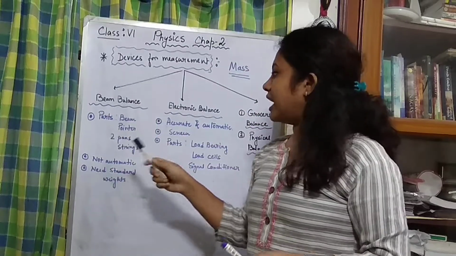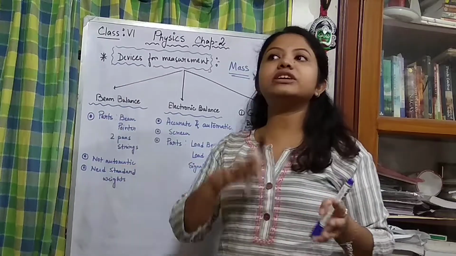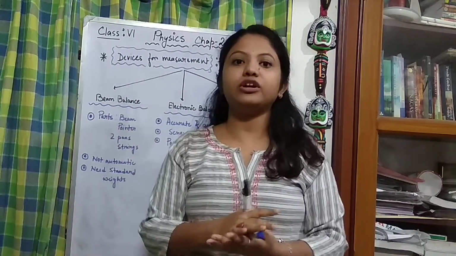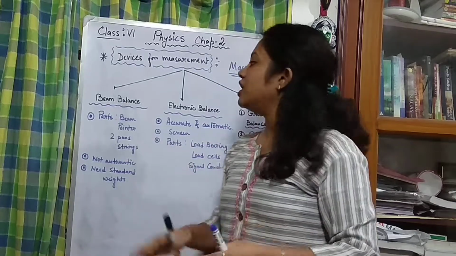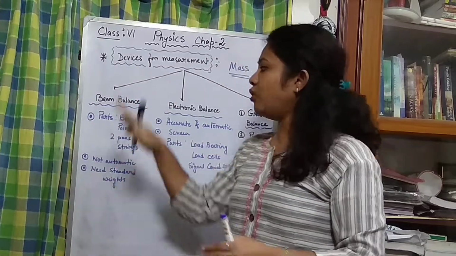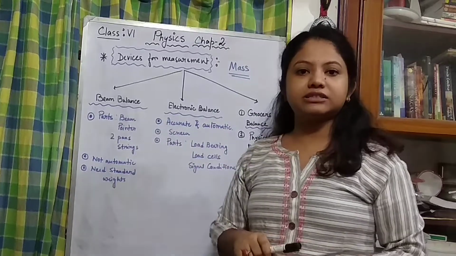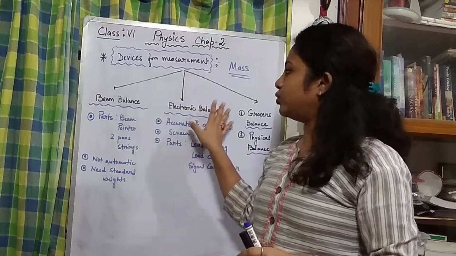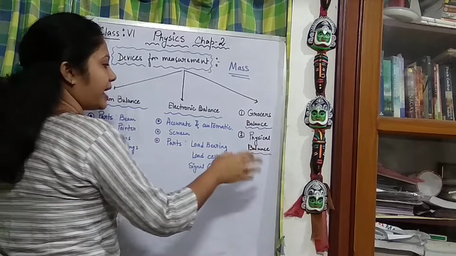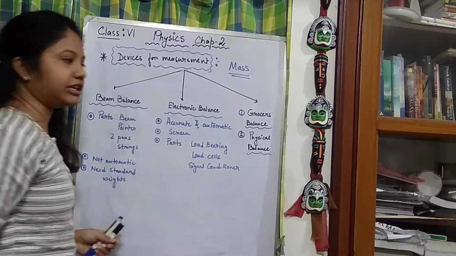Okay. This is the conventional one. Nowadays, obviously we always keep on evolving as modern time comes, and more of that is coming in your generation. Later on, this conventional balance was improvised and modified to form the electronic balance. Other than these two, for different purposes, there are the grocer's balance and the physical balance.